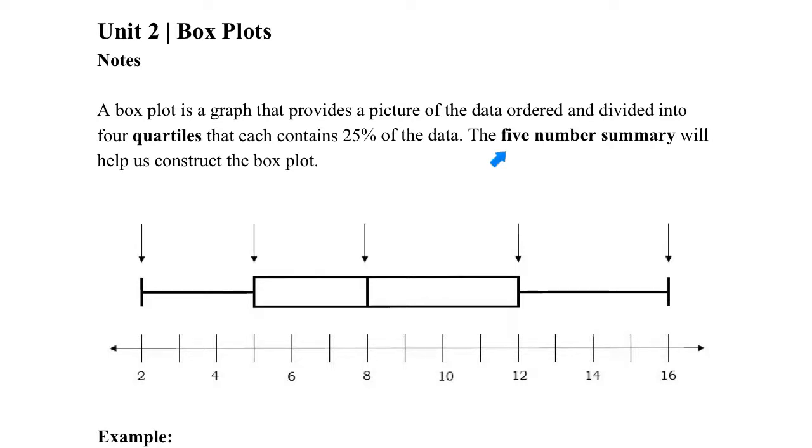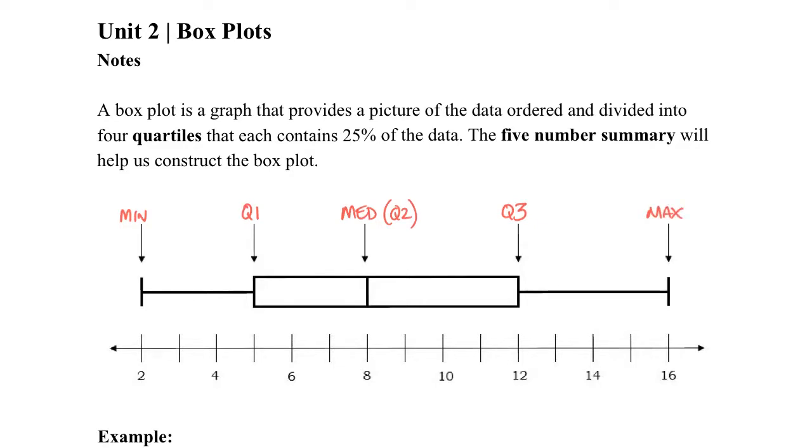In order to construct a box plot, we have to come up with this thing called a 5-number summary. And those 5 numbers appear here, 1, 2, 3, 4, 5. And these numbers have special significance, and so we should write down what they are. So this first one right here on the left-hand side, this is our minimum value. Okay, so I'll abbreviate that with min. That's our minimum value. This here is quartile 1. This is going to be our median, also known as quartile 2. This is quartile 3, and this is our maximum value.